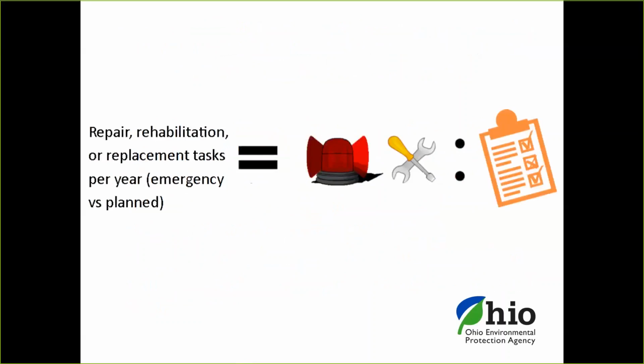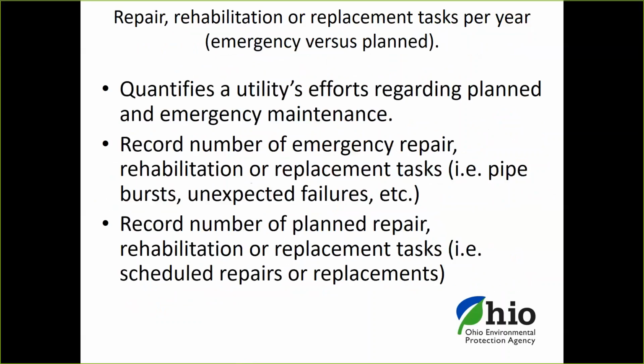Okay, the second metric for our non-community systems is the rehab, repair, and replacement tasks, emergency versus planned. It's very similar to the community system one. Just keeping an eye on the efforts that the utility is making towards doing more planned maintenance activities rather than reactive maintenance activities, and making sure that these are recorded and the causes of them are documented as well.